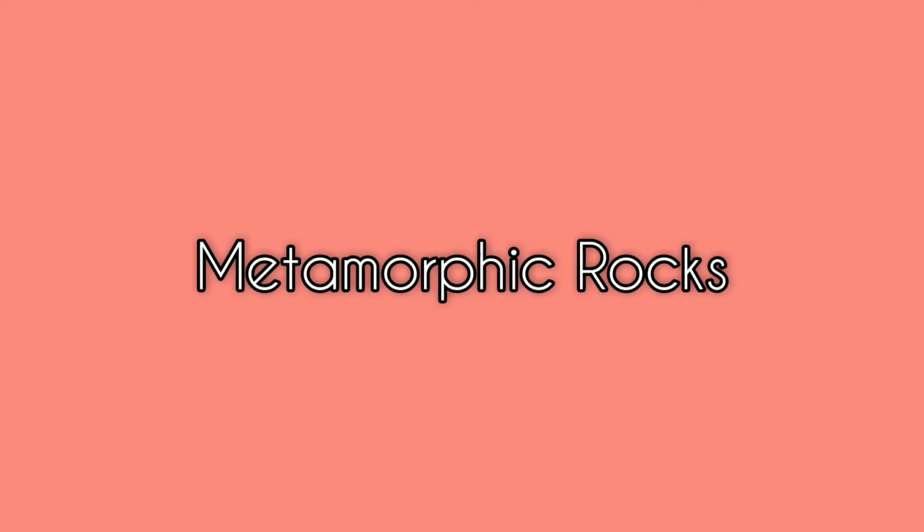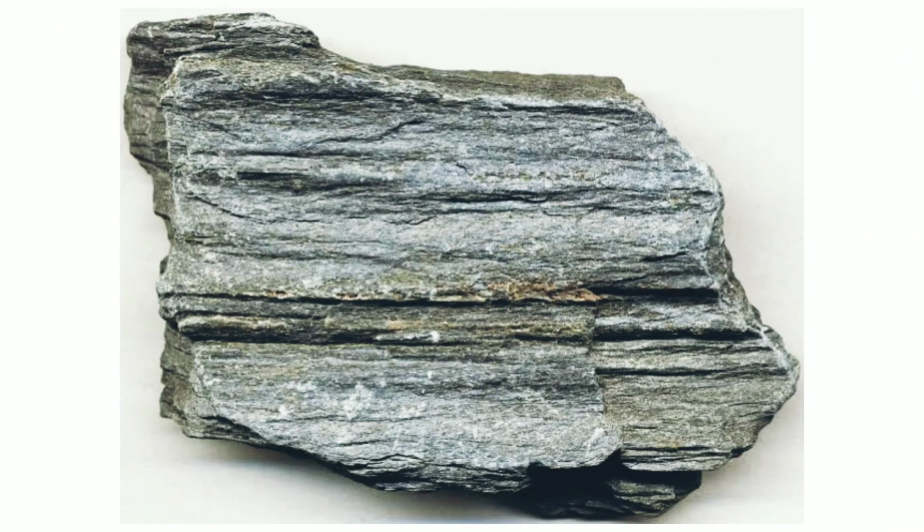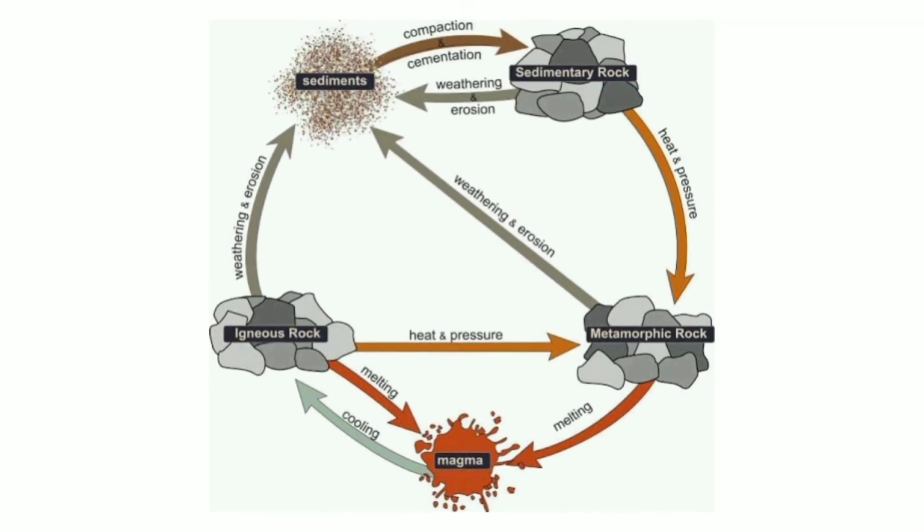Last is the metamorphic rock. Metamorphic rock is formed when the underground magma goes up to the surface, then it's stuck. After 100 degrees Celsius, it will form rocks called metamorphic rocks. Now, let's proceed to the cycle of rocks. As you can see in this picture, this is the cycle of rock.